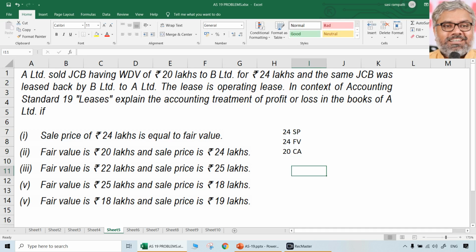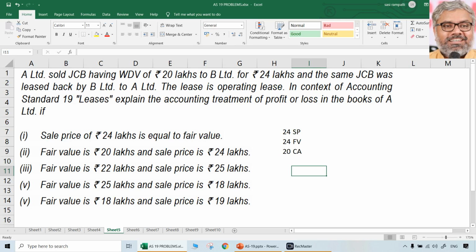Now, always keep in mind one point, logic, no need to learn anything by heart. Logic is that we will have an issue only when sale price is above fair value. If sale price is equal to fair value, there is no problem at all. Absolutely, there is no issue.